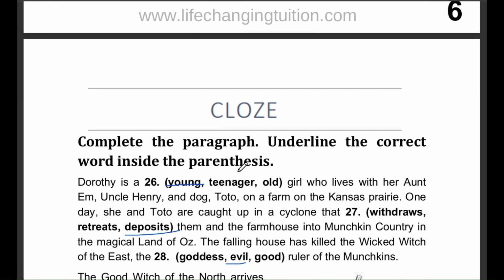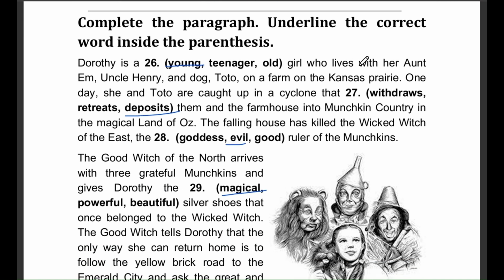Question number 26. Dorothy is a young teenager old girl who lives with her Aunt Em. The correct answer is young. Dorothy is described as a young girl in the story of The Wizard of Oz.